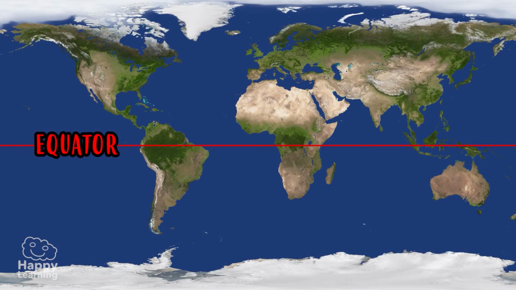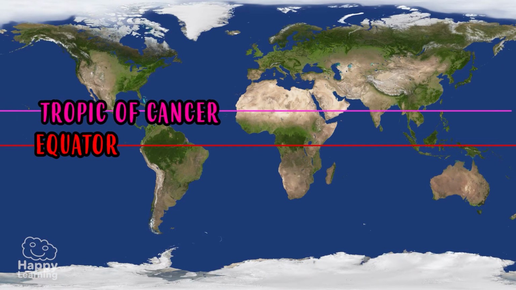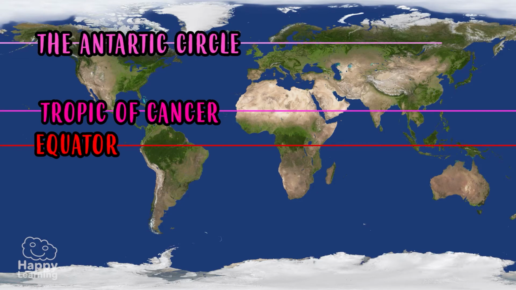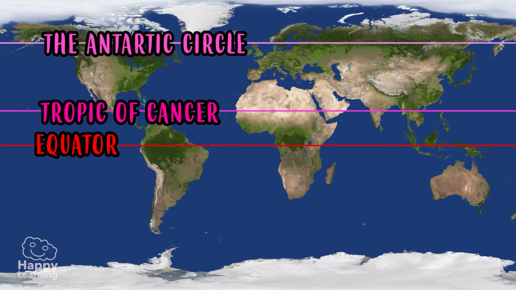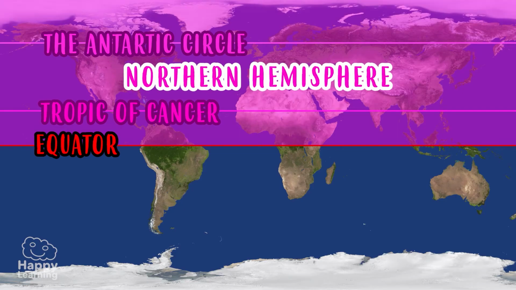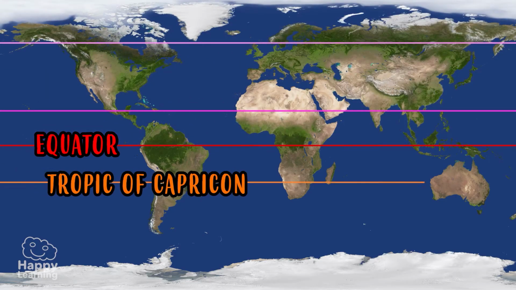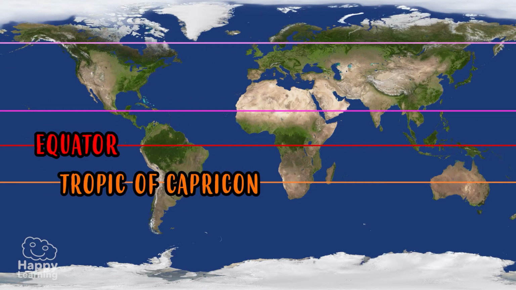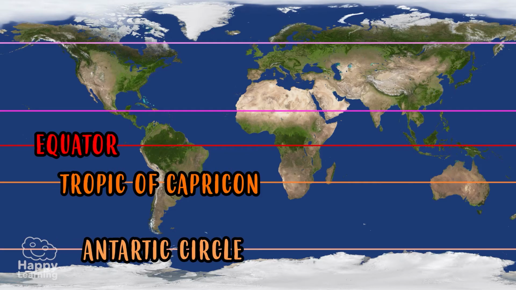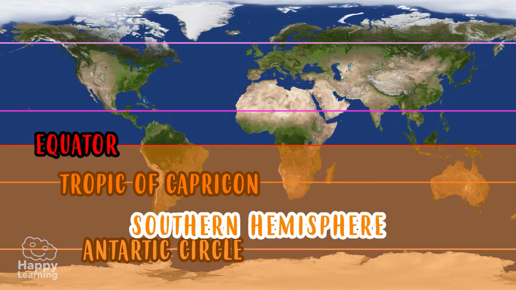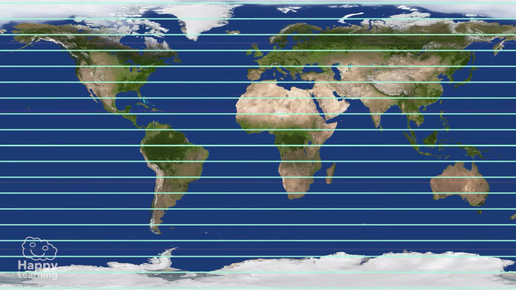Other important parallels are the Tropic of Cancer and the Arctic Circle, which are in the northern hemisphere, and the Tropic of Capricorn and the Antarctic Circle, which are in the southern hemisphere. But as you can see, there are many more lines.